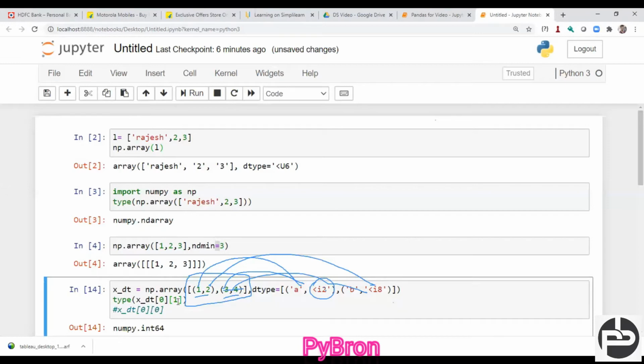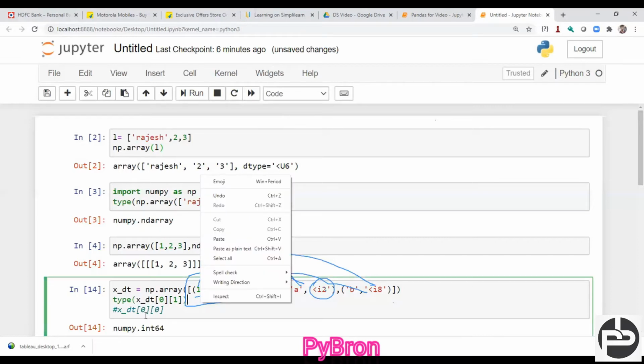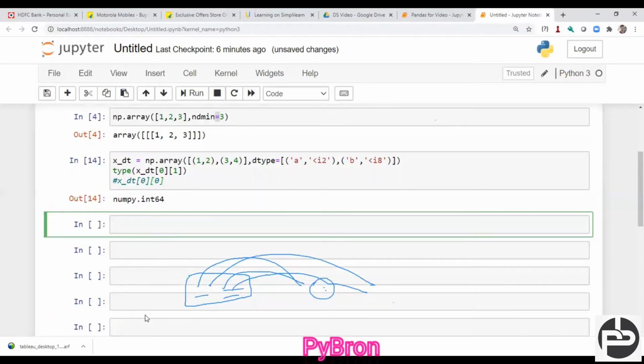By default, Python 3 or the Anaconda library will take 64 bit only. But if you want to intentionally set some different data type, in case of integer 16 bit, 32 bit or 64 bit, you can do it like this, right?